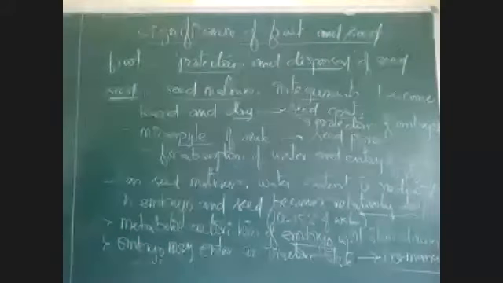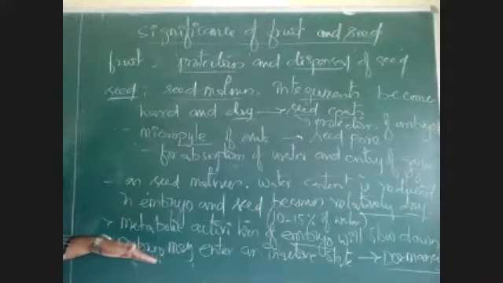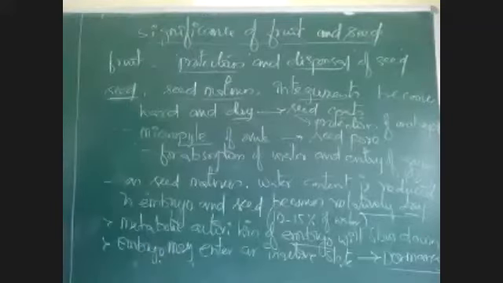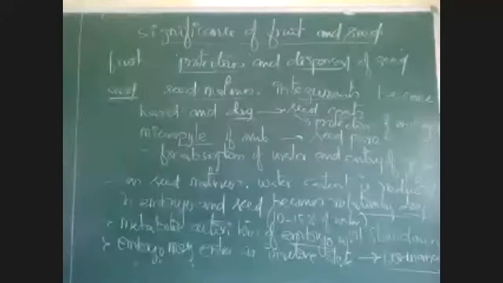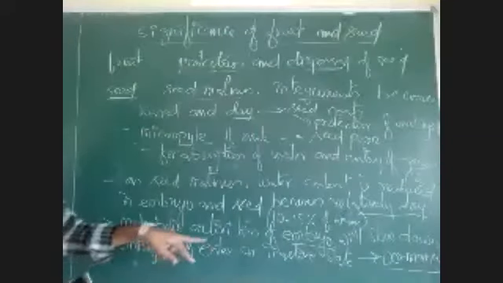It will enter a dormant condition where the embryo is inactive. Once the dormancy is overcome, the seed will germinate. Okay, this is the process. If favorable conditions are there, then dormancy will be overcome and the seed will germinate.